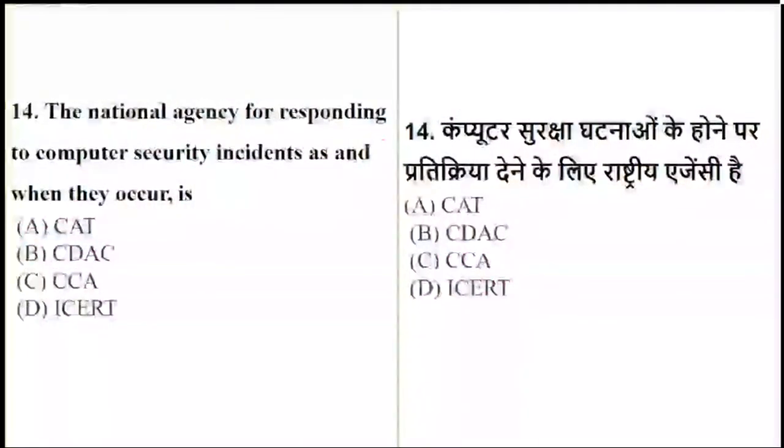Now next. The national agency which is responsible for responding to computer security incidents as and when they occur. When any type of computer security incident occurs, it is known as what? Is it called CAT, or CDAC, or CCA, or is it called ICERT? So it is known as what?